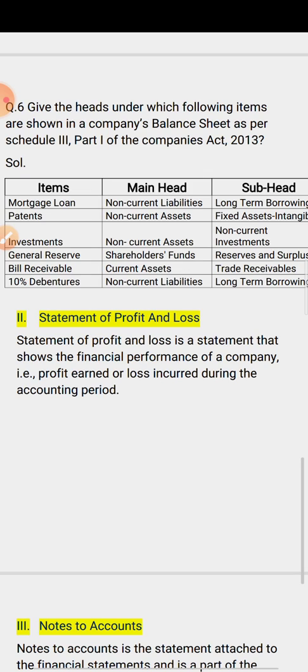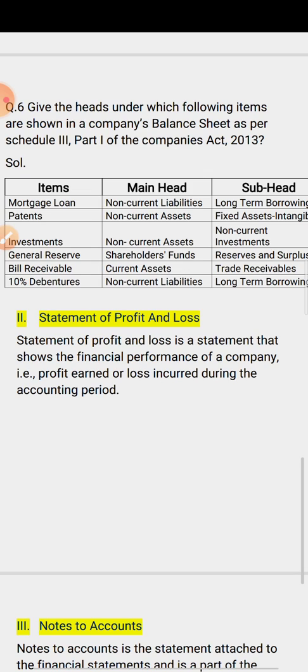In this complete chapter, a question of 4 marks will come. So you have to prepare the complete balance sheet format, all the headings, subheadings, all the sides. In the equity and liability side, what are the headings and subheadings? In the asset side also, what are the headings and subheadings? All things you have to prepare.